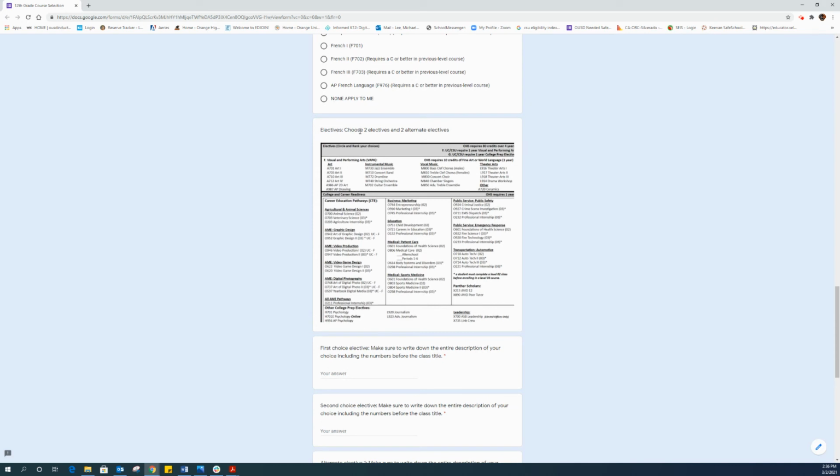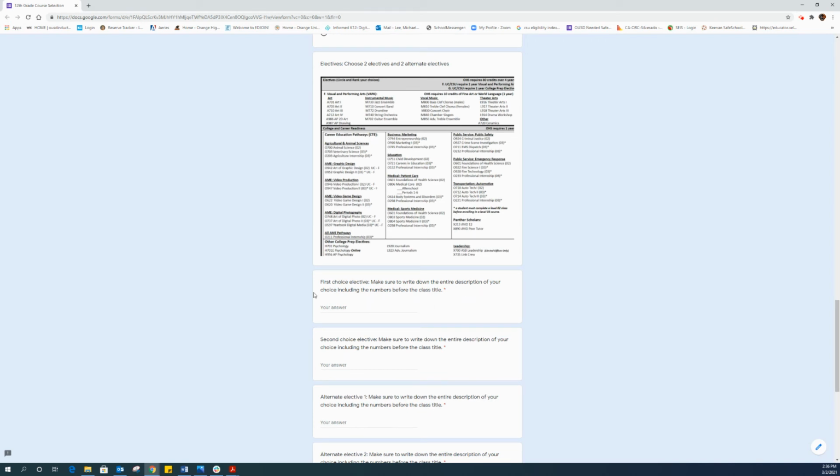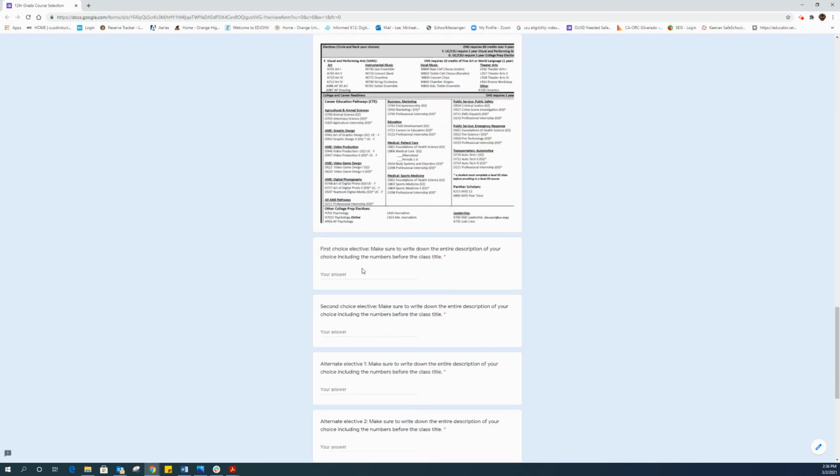Second to the last section is the elective section. I know it's kind of hard to see, but this is the best I can do. You're going to choose your top 2 electives here. Your first choice, second choice. Your 2 alternate electives are going to be right below it, meaning if we can't get you one of these, or even both of them, we're going to choose the next 2. So make sure you take that into consideration.